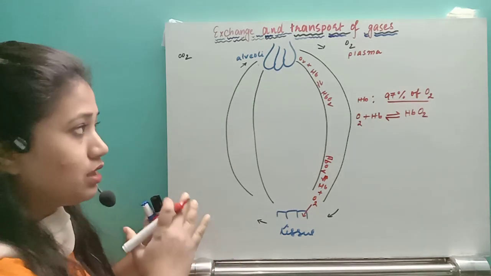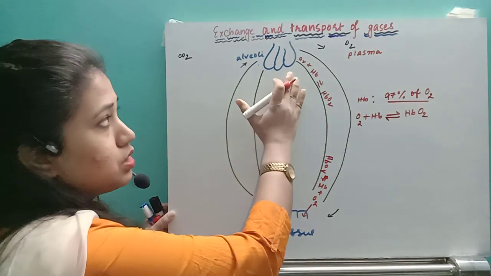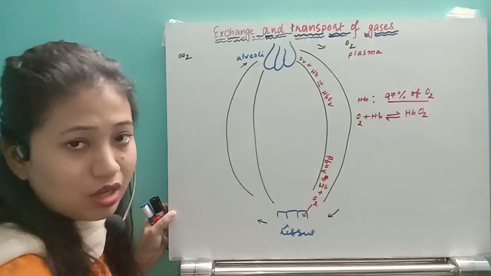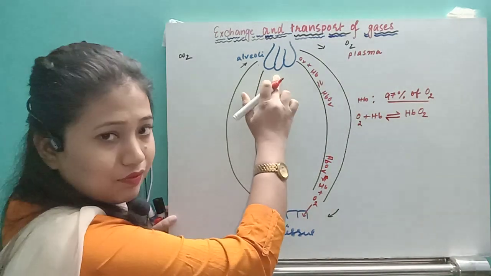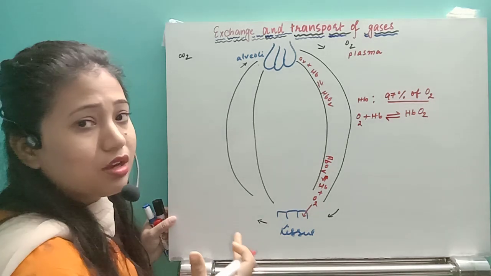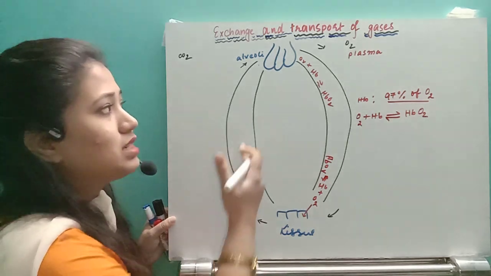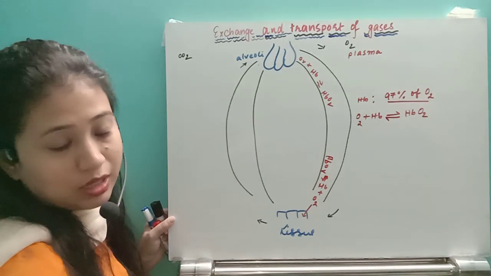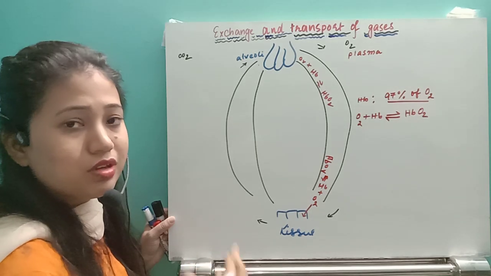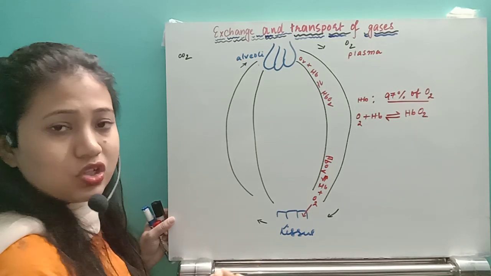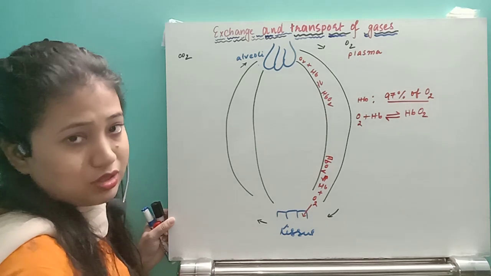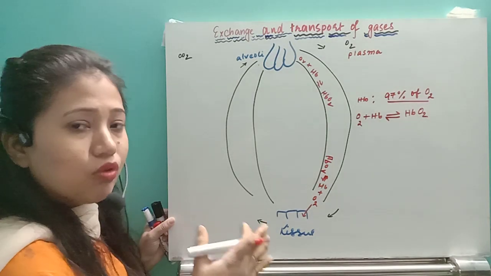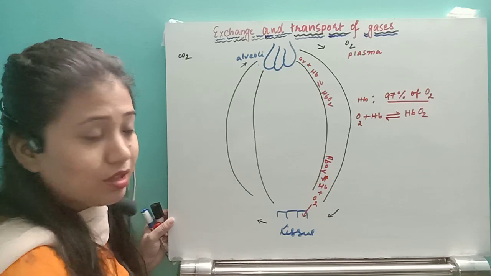So why is this happening? The diffusion of this gas from the alveoli region to the region of the tissue occurs because of the partial pressure differences. First of all, in the region of the alveoli, the partial pressure of oxygen is very high, around 104 millimeters of mercury, and in the blood vessel, the partial pressure of oxygen is very low, around 40 millimeters of mercury. We know, this is the law of nature, that gases move from the region of higher concentration to the region of lower concentration, depending on the gradient. So whenever the gas moves, it is because of the partial pressure differences. Remember that.